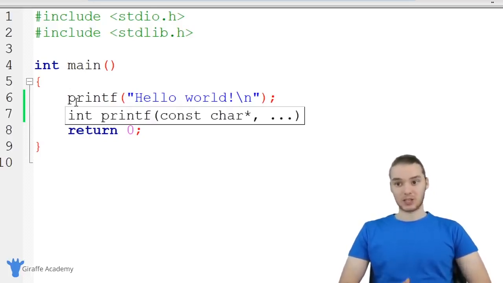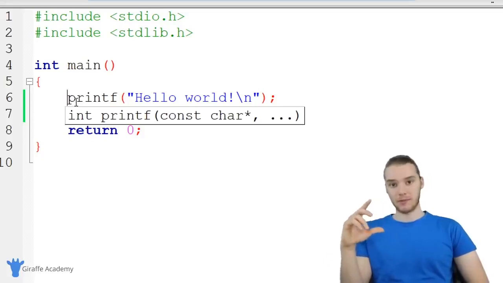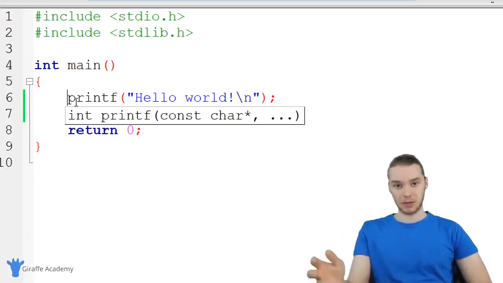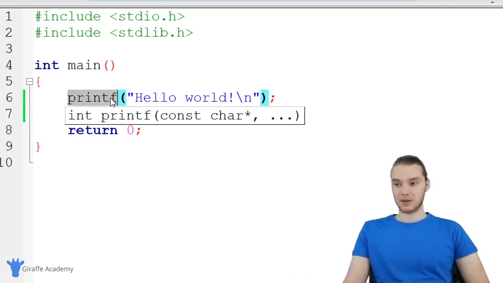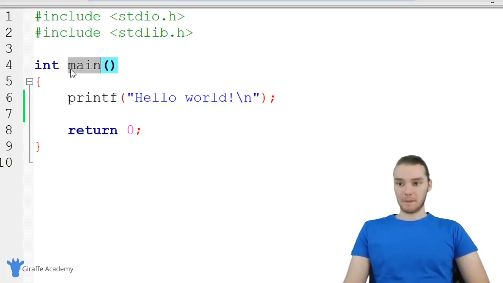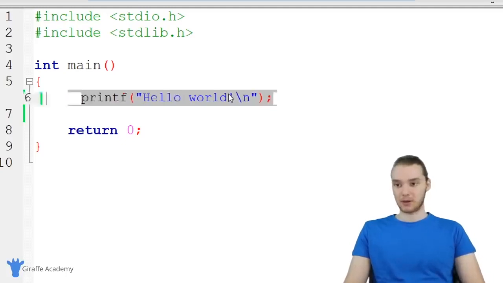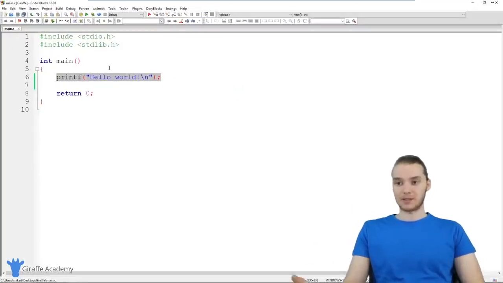In C, we can write out a bunch of instructions for the computer, and then we can run our program. So we can tell the computer to execute those instructions. Whenever the computer executes our C program, it's going to look inside of this main method. In other words, it's going to look at all the code inside of these open and closed curly brackets, and it's going to execute that code. I have this instruction here called printf. Basically this is just printing out some text onto the screen. When we run our program, it's going to come into this main method and execute all the instructions inside of here, namely this printf method. So if I was to run my program, then this is going to work.